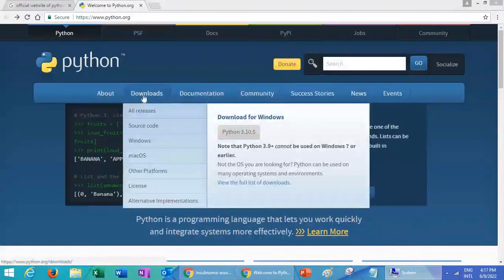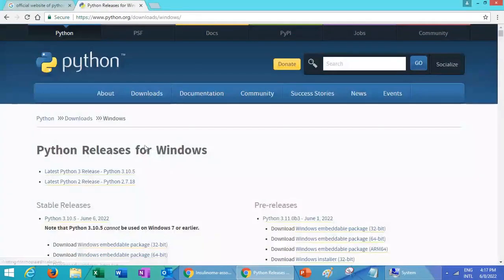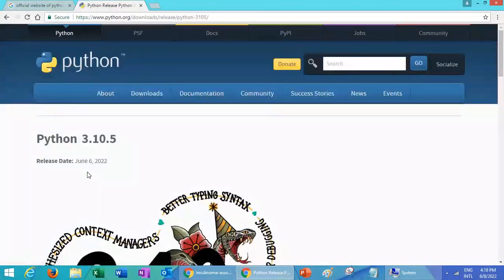If I hover on the download tab, here in the drop down, Windows option is visible. Let me click on this. This is the latest version of Python, that is 3.10.5. If I click on this link, it redirects me to the download page.